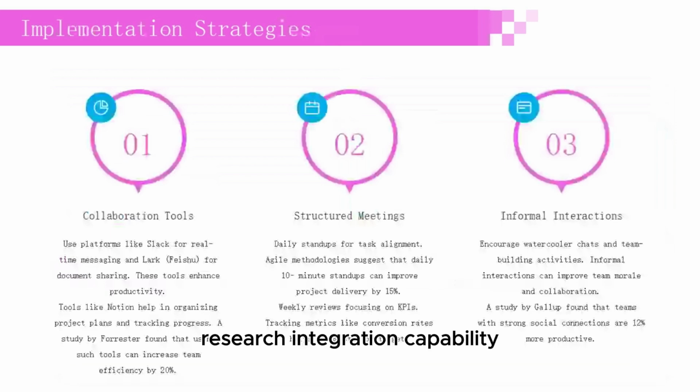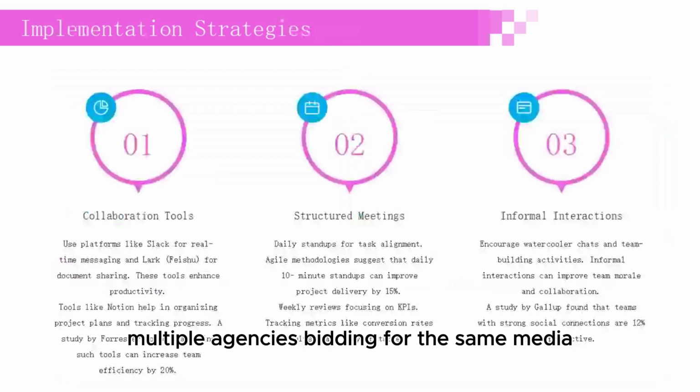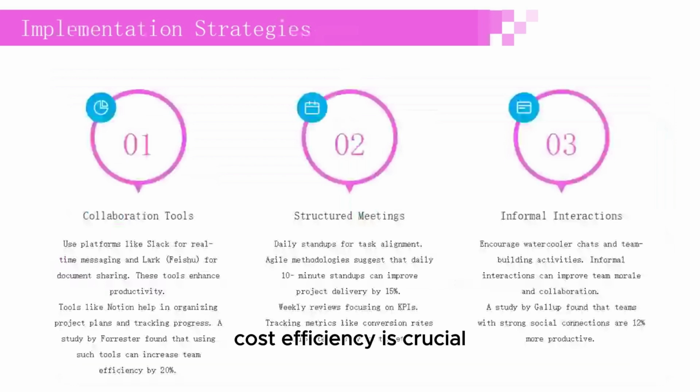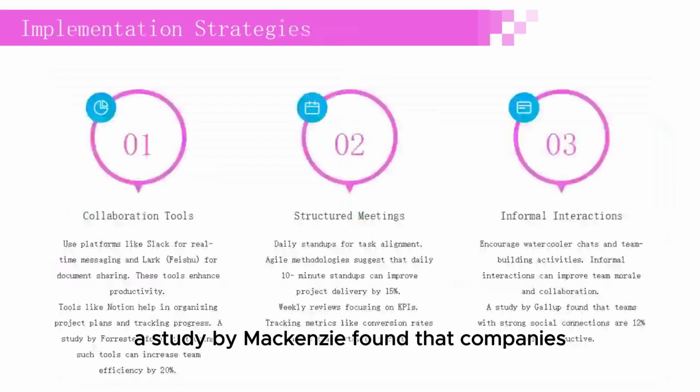Resource integration capability. Importance in market strategy. Cost efficiency. Avoids redundant spending. For example, multiple agencies bidding for the same media inventory can waste budget. Cost efficiency is crucial. A study by McKinsey found that companies with strong resource integration can reduce costs by 20%.